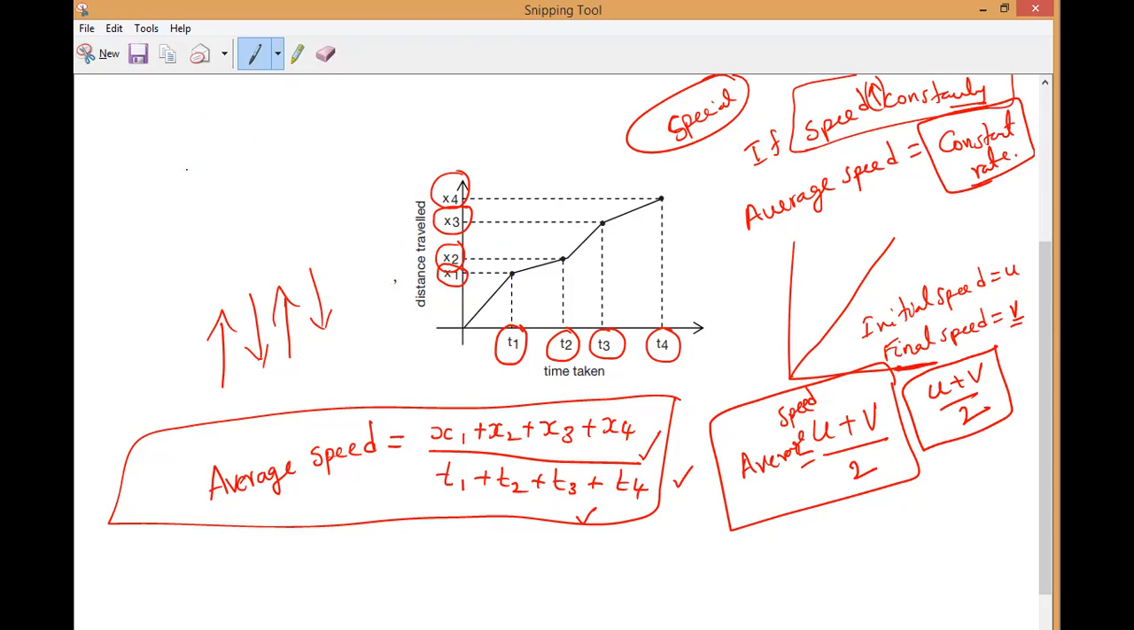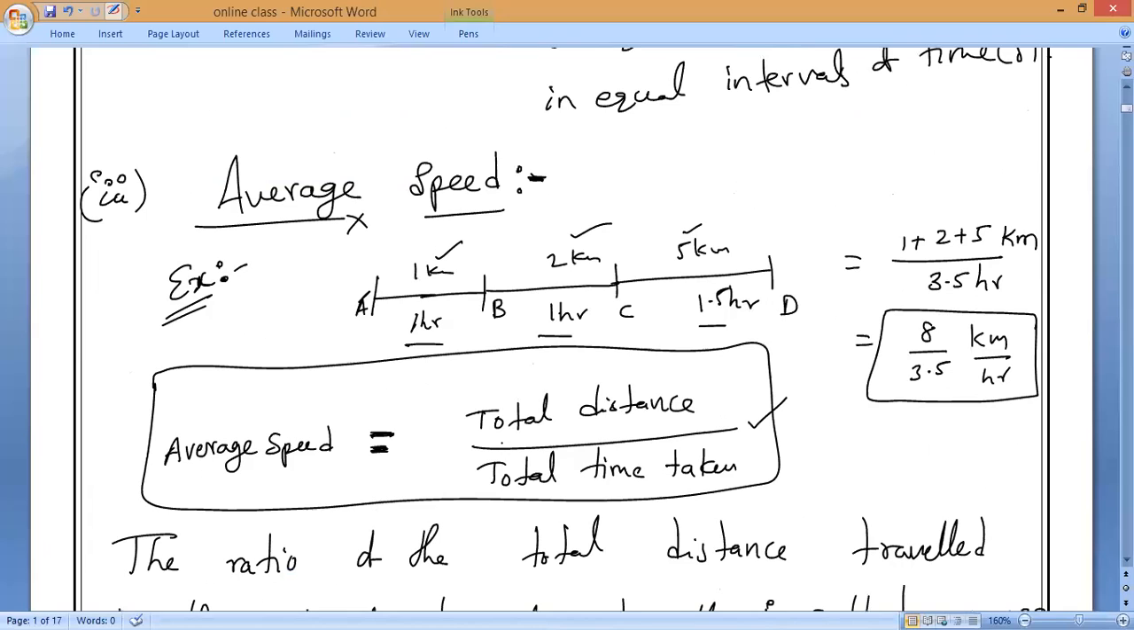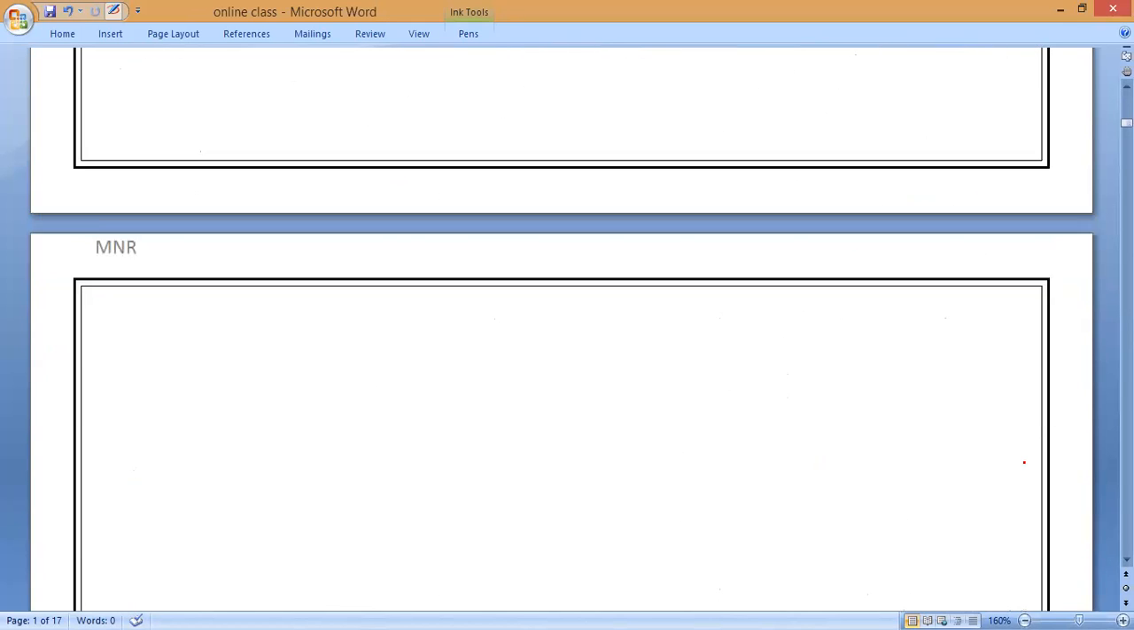So we have two formulas for average speed. One formula is for variable speed. Another formula is for when speed is increasing at a constant rate. This is very, very important for solving numericals. That is what I'm saying. So this formula we have to use when the speed is variable, that is, when speed is not increasing at a constant rate.